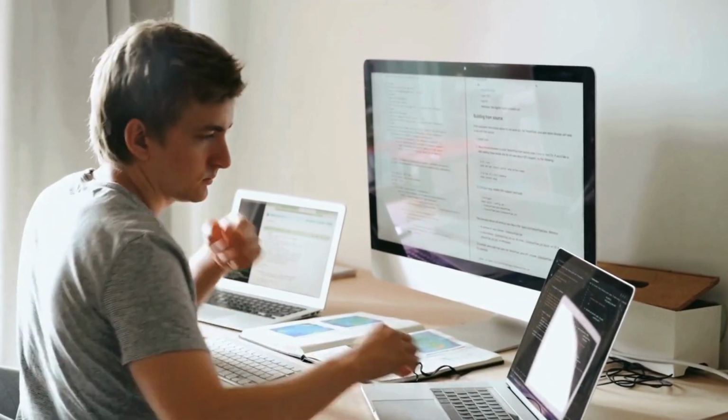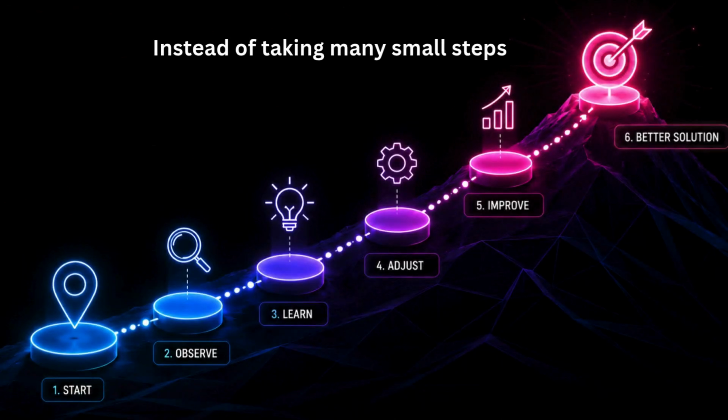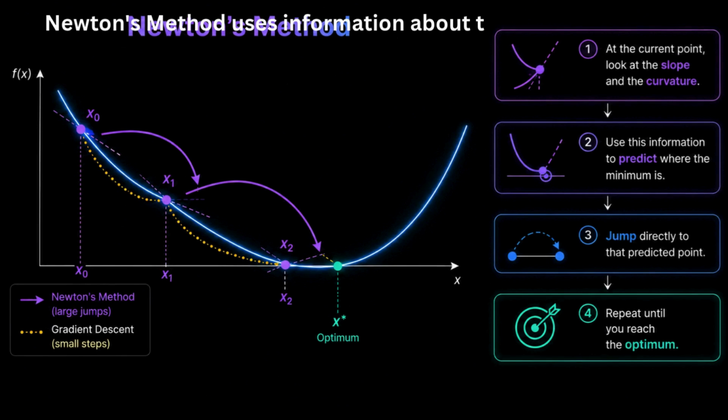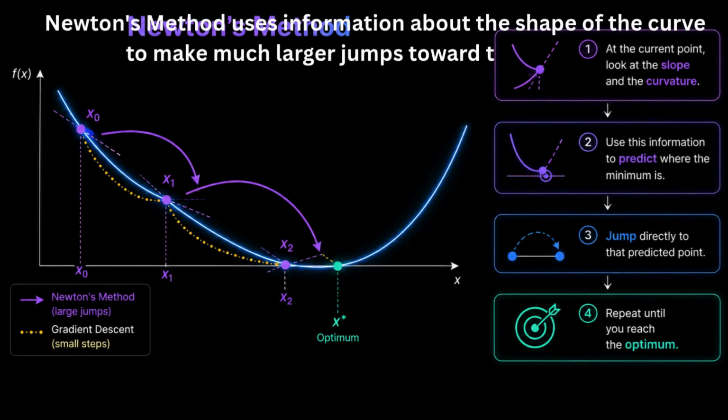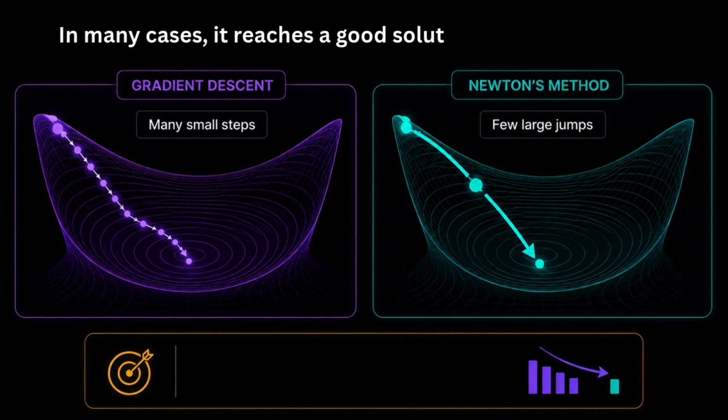But researchers also developed a faster alternative, Newton's method. Instead of taking many small steps, Newton's method uses information about the shape of the curve to make much larger jumps toward the optimum. In many cases, it reaches a good solution in far fewer iterations.